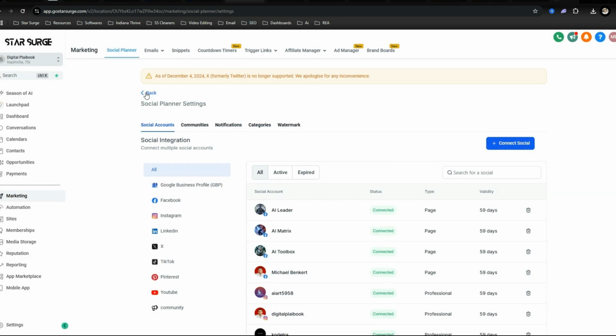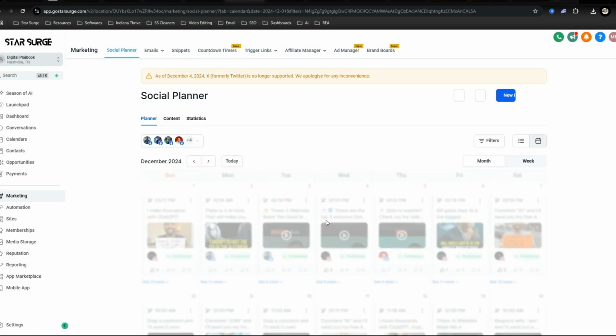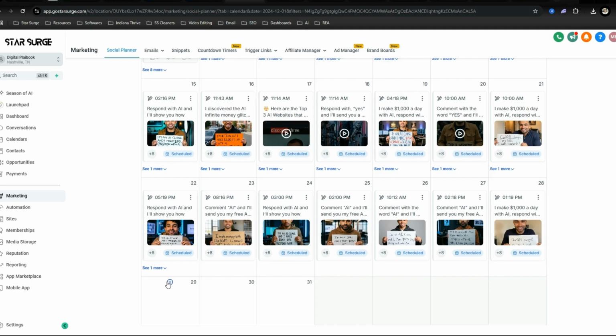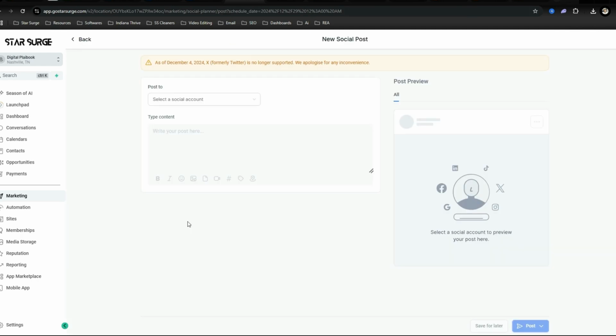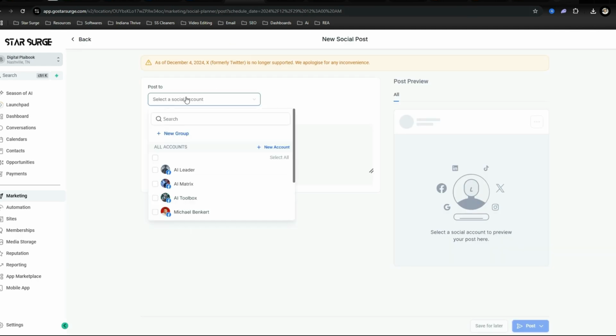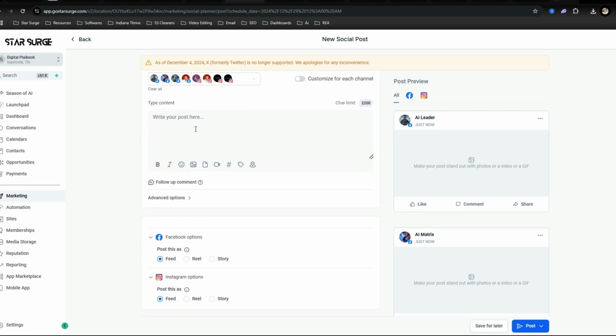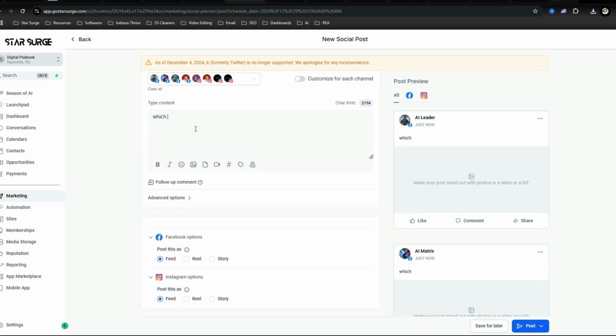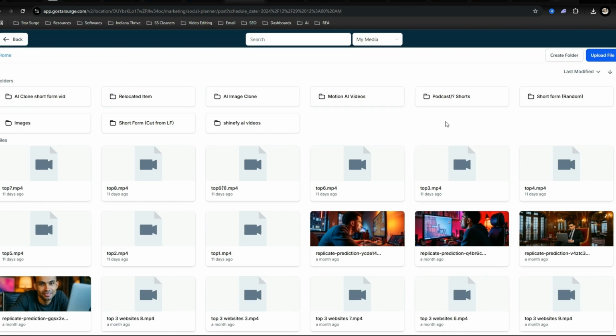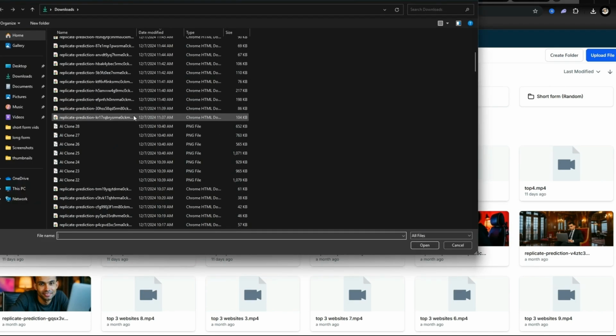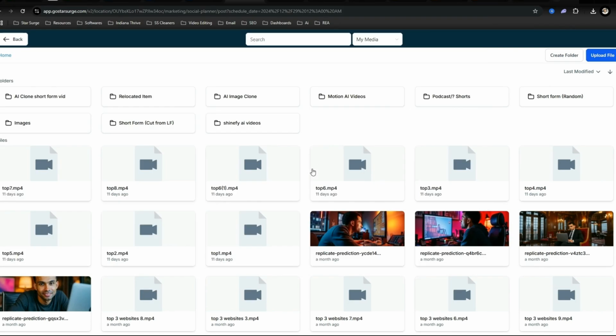So once you have those connected, you are going to want to click down here or wherever. You don't have to click there. That's just where the open spot is for me. Boom. You're going to type. And then you're going to click right here where you can add video, and you would have to go here, upload video, and then you're going to upload the video that you downloaded onto your computer.